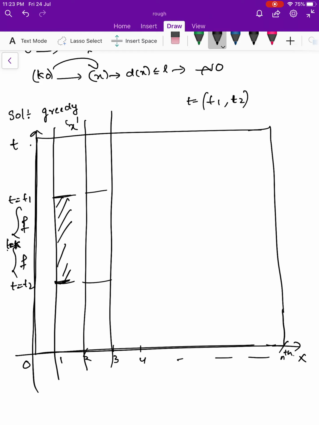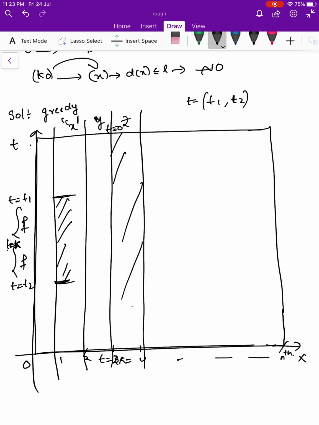So these are the two types. Some type of shore will have some timeline T1 and T2 where she will drown, and some type of shore will not have any time frame on which she will drown. There are also some type of shores where she will definitely drown if she is on the shore, that is from time t equal to 0 to time t equal to 2k minus 1. In that case, it is obvious that she will not reach the m+1th shore. That is fine.